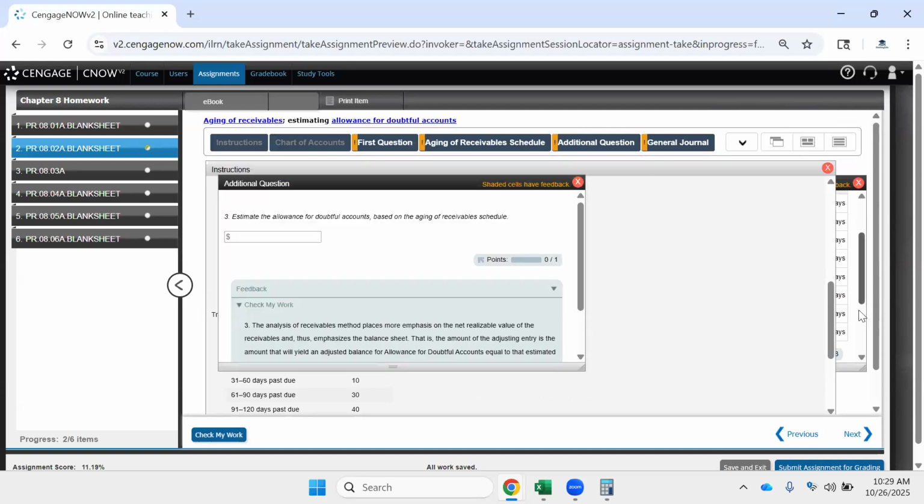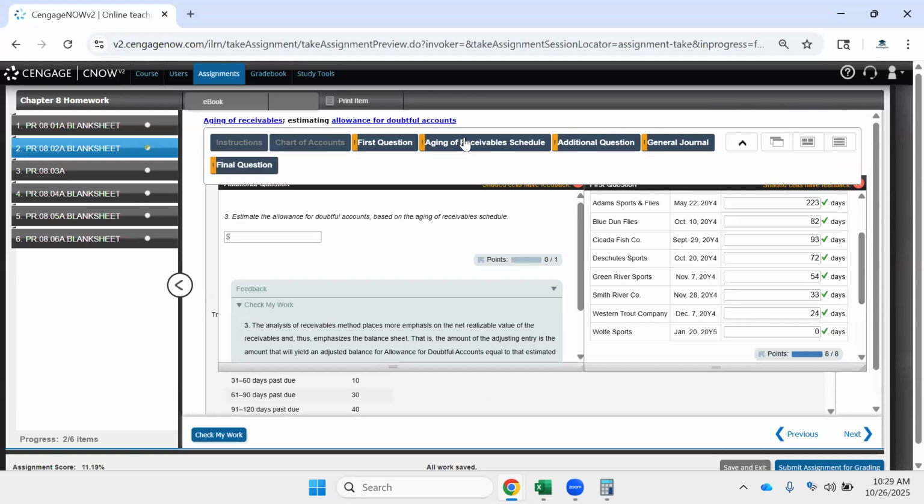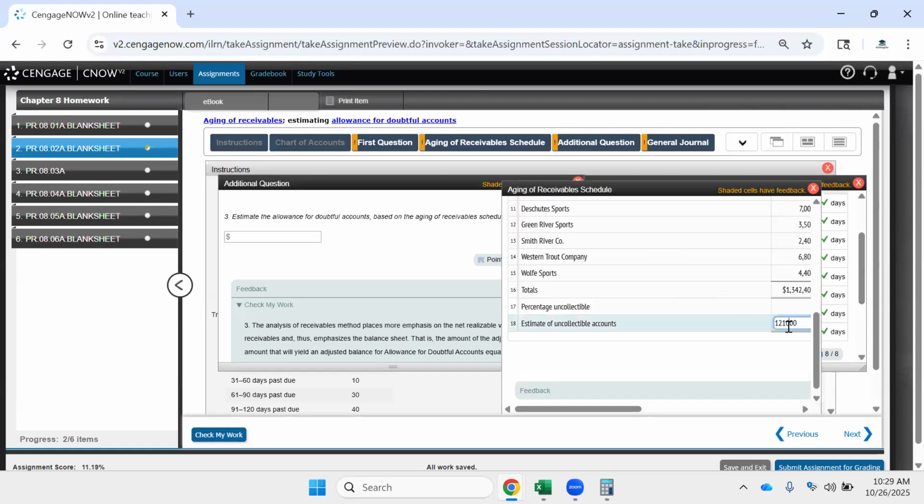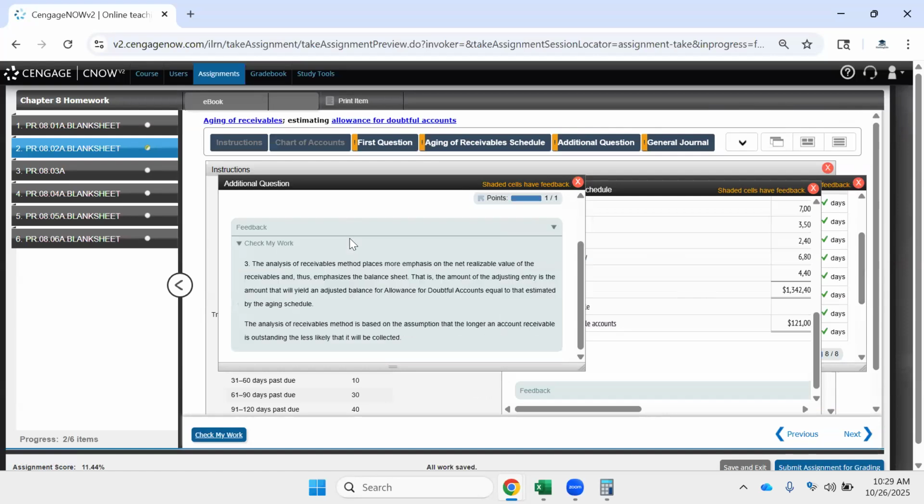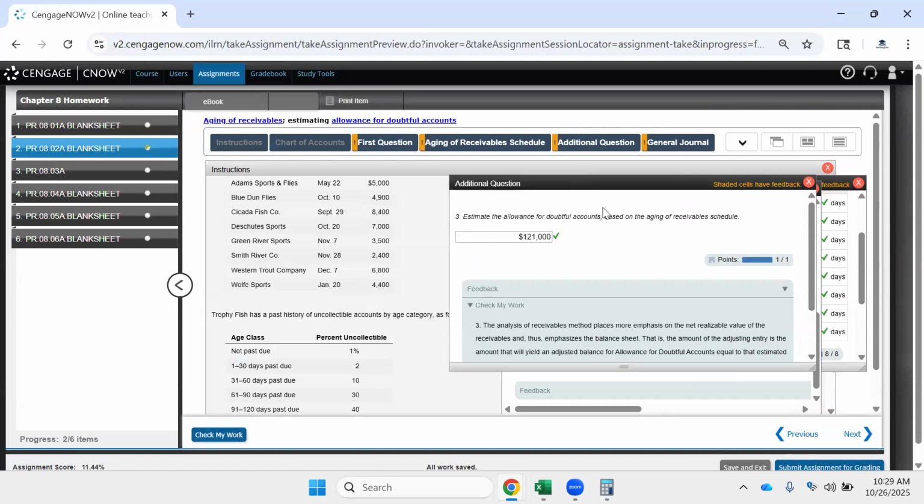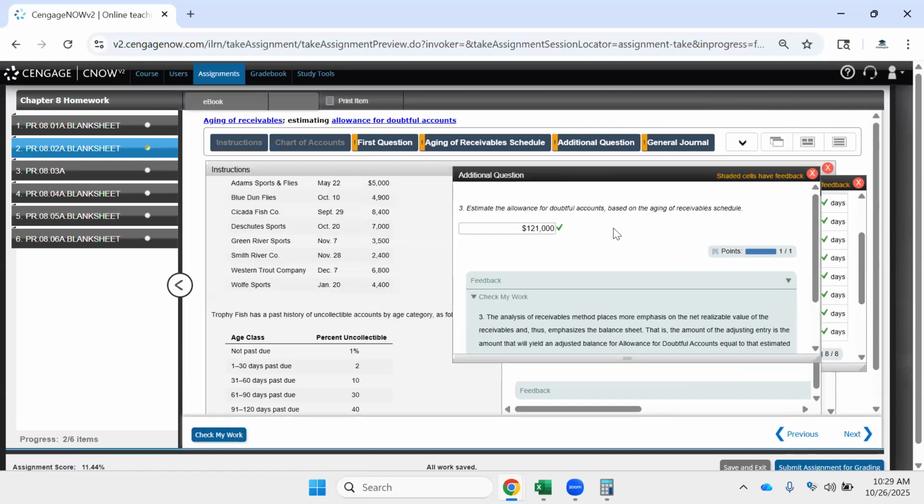Now, estimate the allowance for doubtful accounts based on the accounts receivable schedule. That's fairly simple. It is simply our total estimate of uncollectible accounts, and that's $121,000. And allowance for doubtful accounts is a contra asset account, meaning that it has a natural credit balance. And after an adjustment, it has to have a credit balance of $121,000.